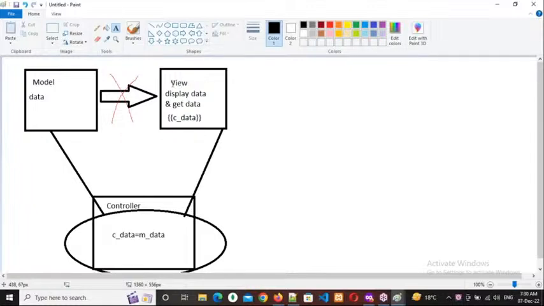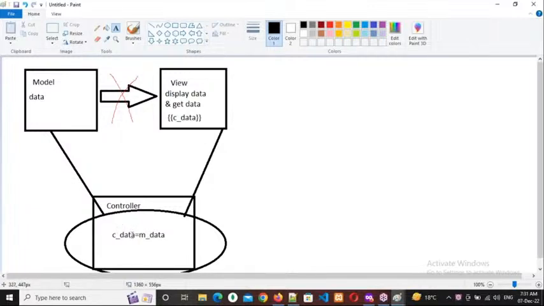What can I do? We need to call this model into this controller. We need to call this view into this controller. And here I need to coordinate model data with the controller data. That means m underscore data means model data. c underscore data means controller data. So model data, I need to assign to a variable which we have declared in the controller.